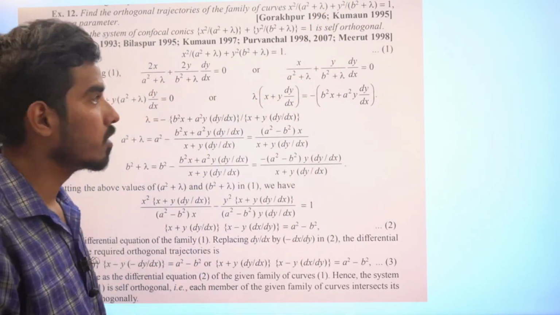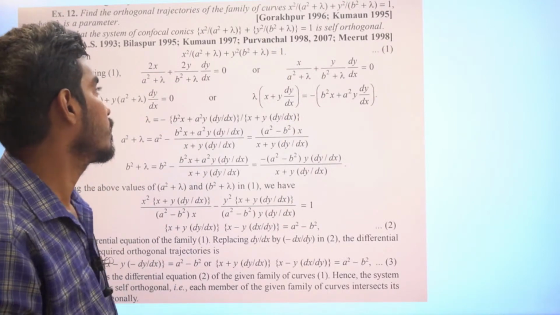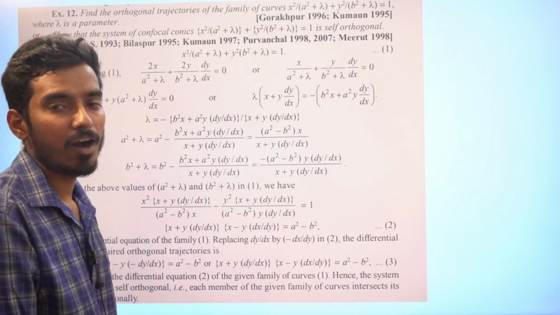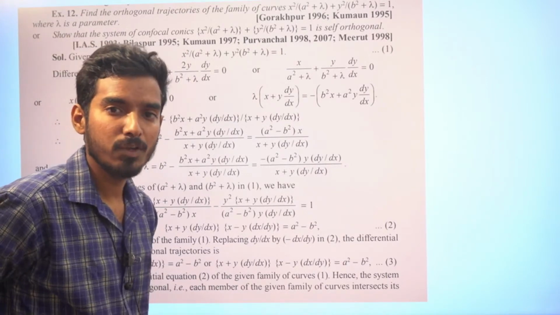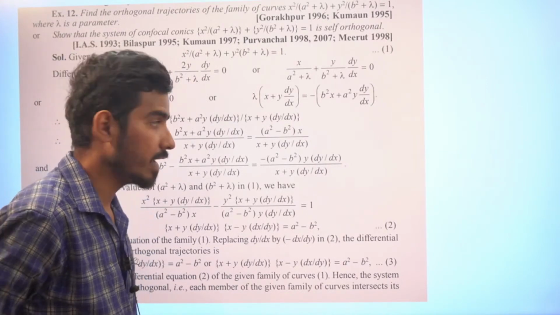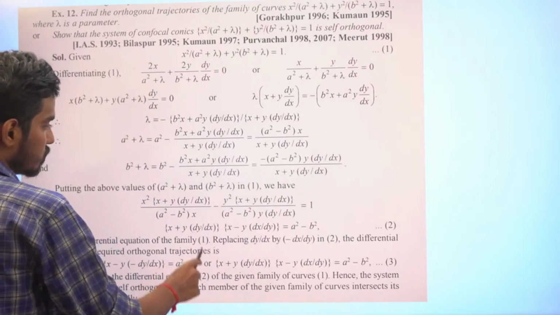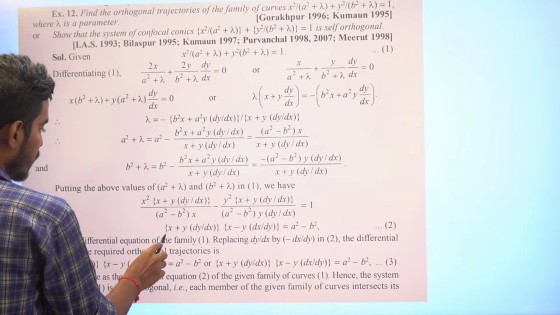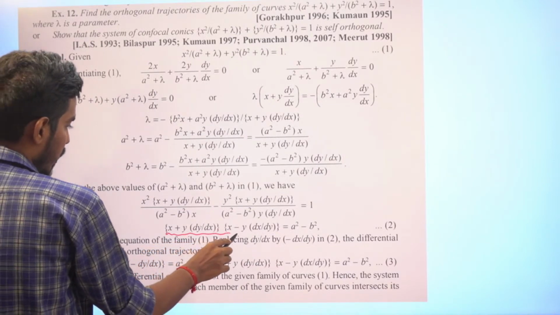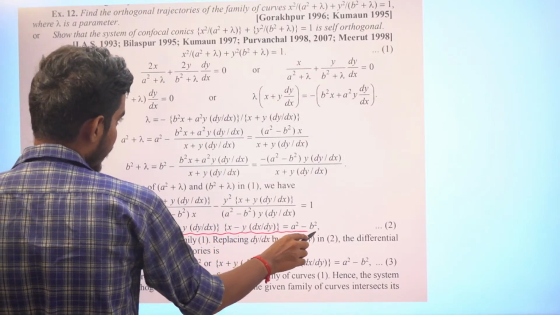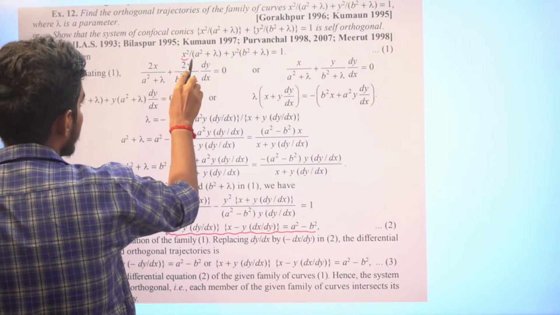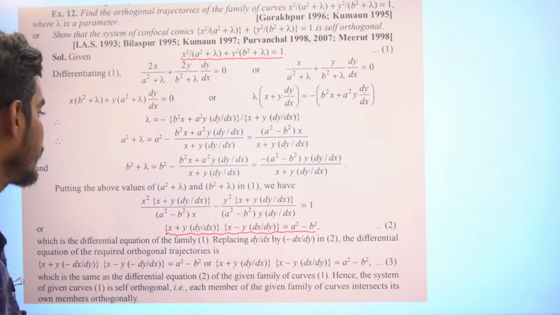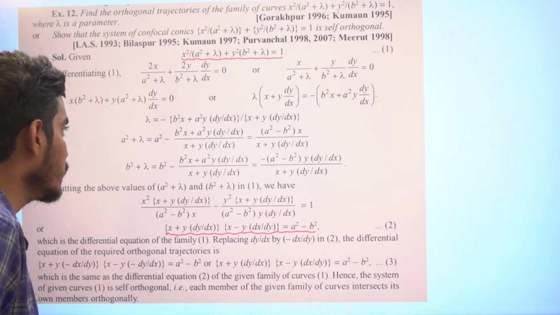Very important problem. Actually, first you have to differentiate with respect to x, eliminate the parameter. After eliminating the parameter, you have to replace dy by dx by minus dx by dy. You'll be getting the same one, right? So which is the differential equation of family 1. After differentiating with respect to x and replacing dy by dx by minus dx by dy, you will have the same equation, right?